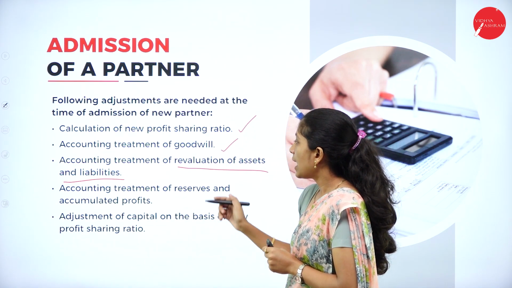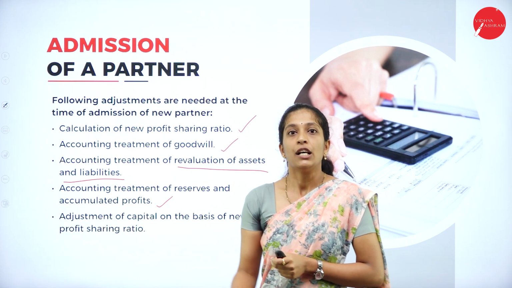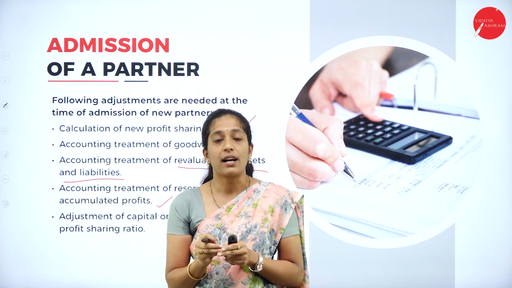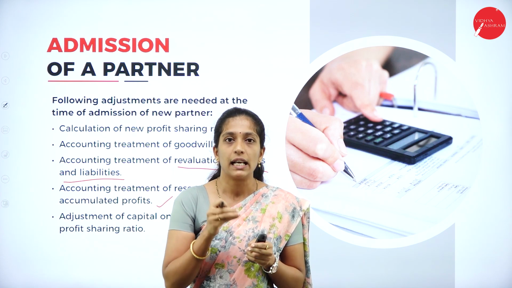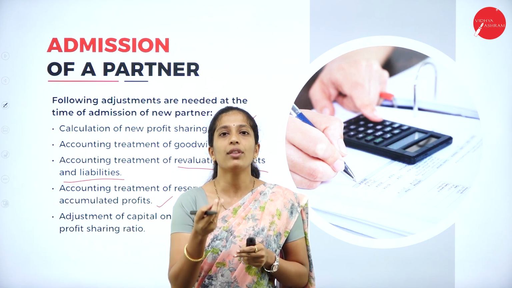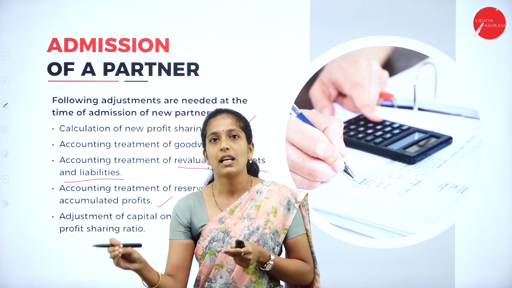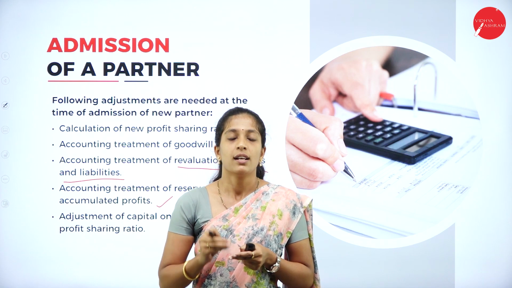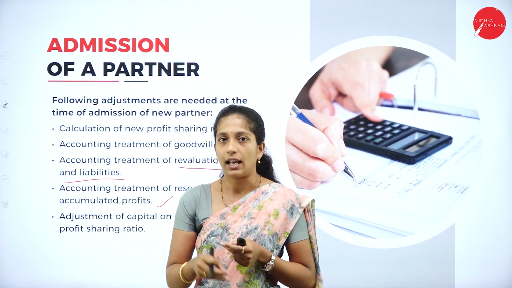And the next one is accounting treatment of reserves and accumulated profit. Before the admission of a new partner, there will be certain reserves as well as accumulated profit in the business. So how are they going to treat that accumulated profit? Whether it has to be given to the new partner or not. That we will discuss in detail while preparing the partners' capital account.